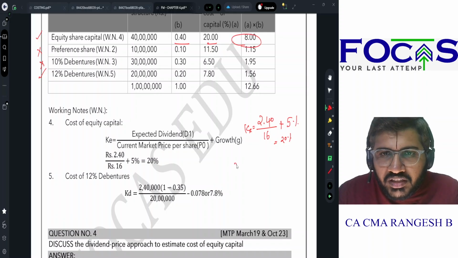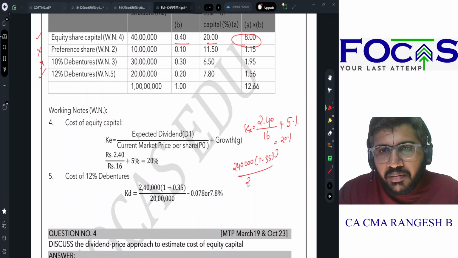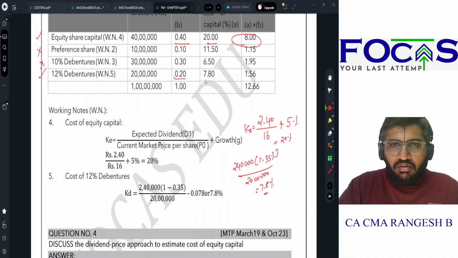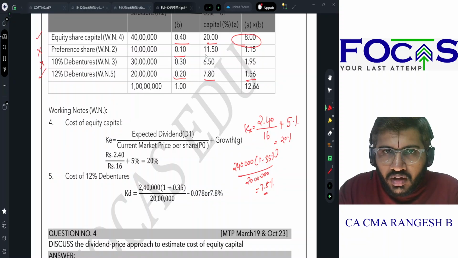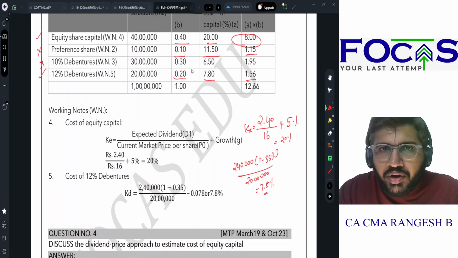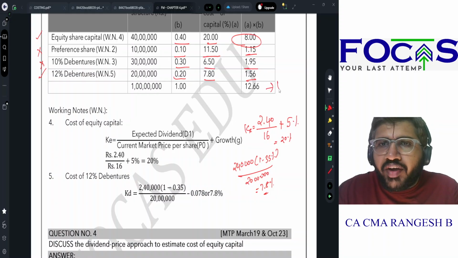Similarly, 12% debentures, 2,40,000 will be the interest, into 1 minus 35%, divided by 20 lakhs. This will give me 7.8%. Into 0.2 gives you 1.56. 0.1 into 11.5 gives you 1.15. 0.3 into 6.5 gives you 1.95. So my new weighted average cost of capital is how much?